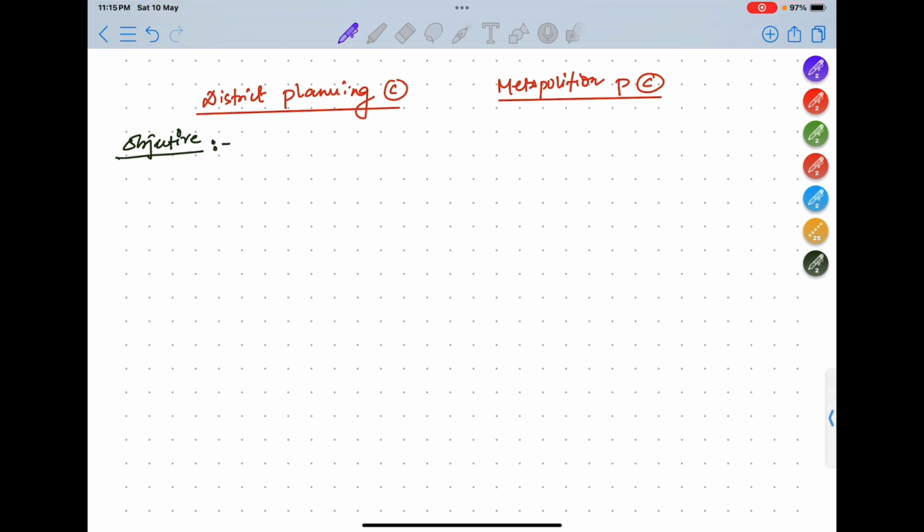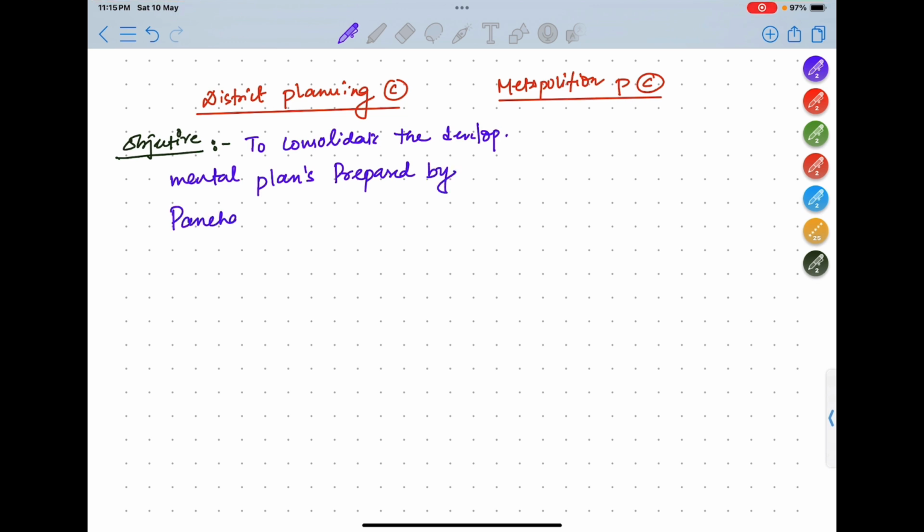The objective is to consolidate the developmental plans prepared by panchayats and municipalities.